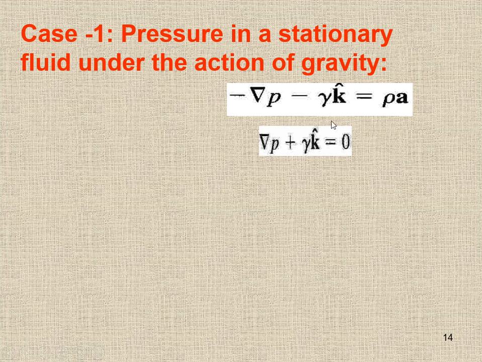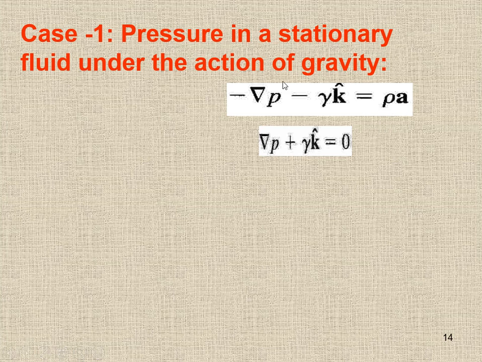So the equation we have derived in the previous slide, that is the pressure gradient minus the weight, which is acting vertically downward, equals density times acceleration.